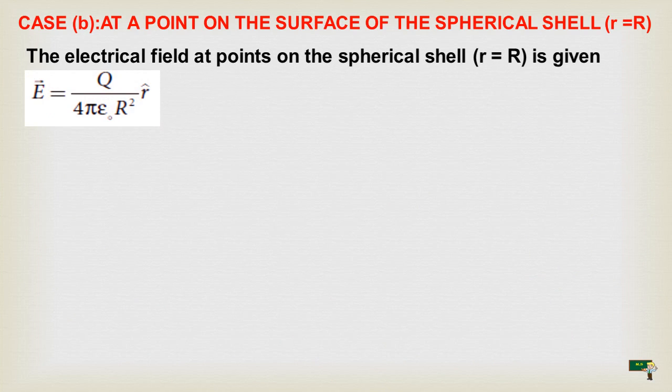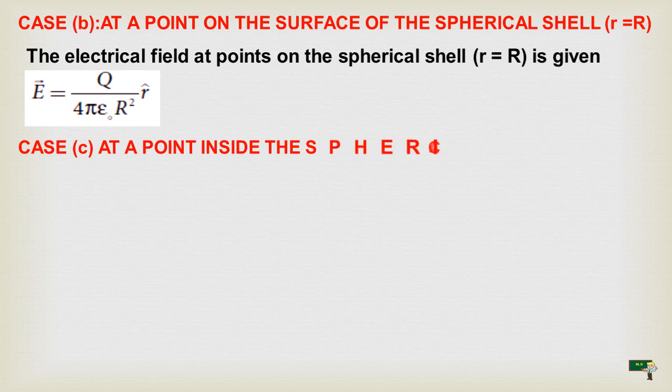Second one, case B. At a point on the surface of the spherical shell, where capital R is equal to small r, the electric field at a point on the spherical shell is given by E vector is equal to q by 4 pi epsilon naught capital R square into r cap. Now the third one,